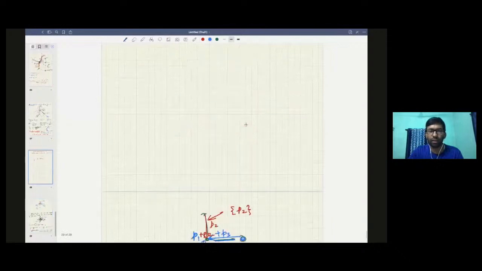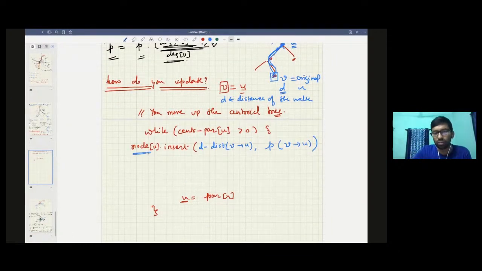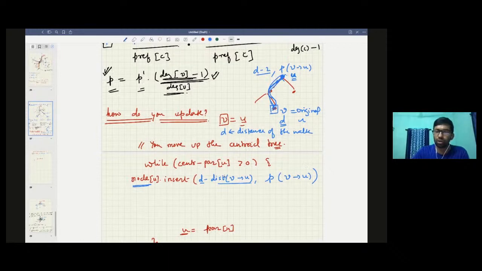So that is the idea. Therefore, whenever you have this, node of u dot insert d minus dist of v minus u, because you subtract this distance, so the remaining distance is d minus dist of v minus u, and the probability of v to u.